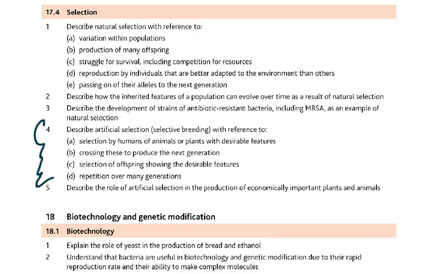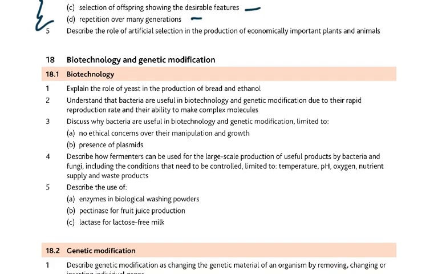Points of artificial selection, you can easily write all these: selection by humans of animals or plants with desirable features, crossing these to produce the next generation, selection of offspring showing the desirable features, and repetition over many generations. You can exactly repeat these words for a question.